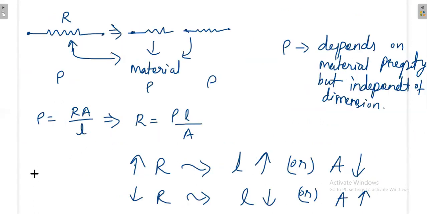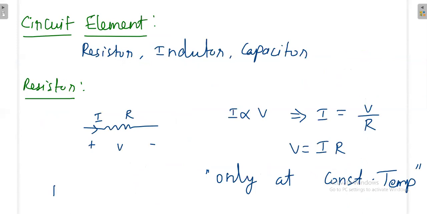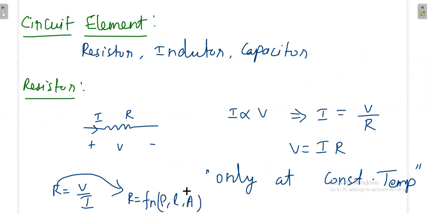Somebody is thinking, because some people tell R is equal to V by I, that R depends on V and I. No, R depends only on rho, L, A, because R is a resistance that purely depends on the physical properties and physical dimensions of the material.